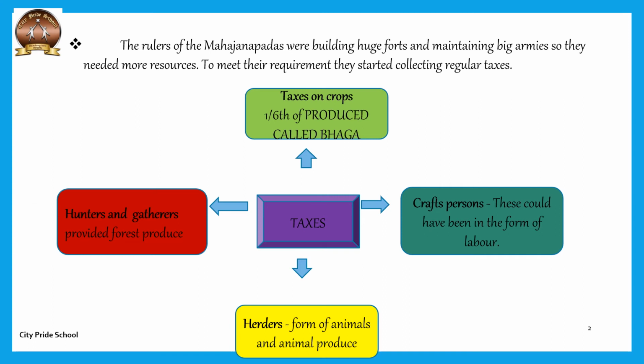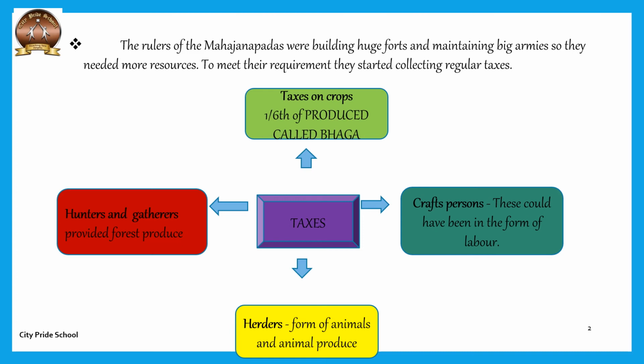I will just recap what the different taxes were. First was the tax on crop, which was 1/6 of the yield or produce, called bhag, and it was collected from the farmers or the peasants. Next, the tax from the craftsperson in the form of labor, working for an entire day in a month at the kingdom.